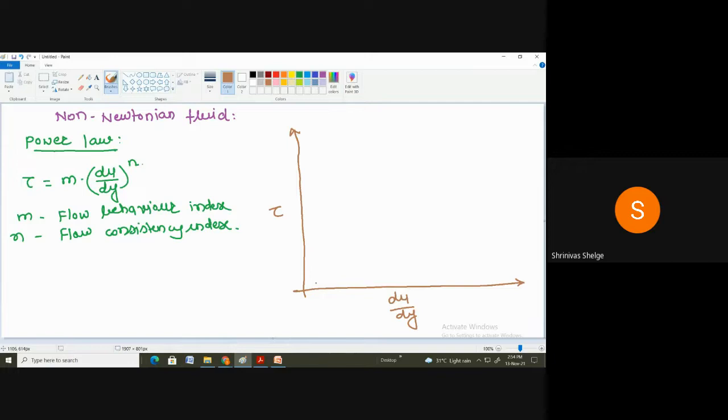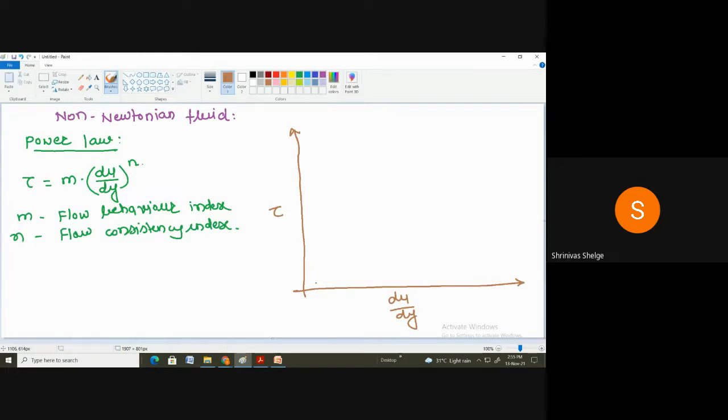And as we have already seen in the last session, the difference between the fluid and the solid is what? In case of fluid, when we apply very small shear force on the fluid, it will deform continuously.